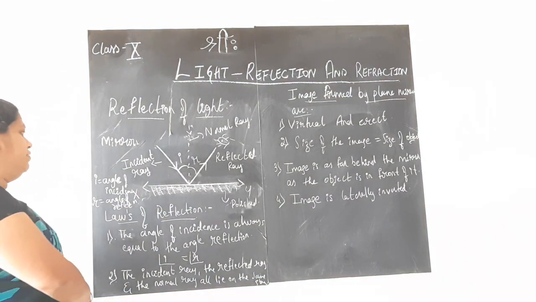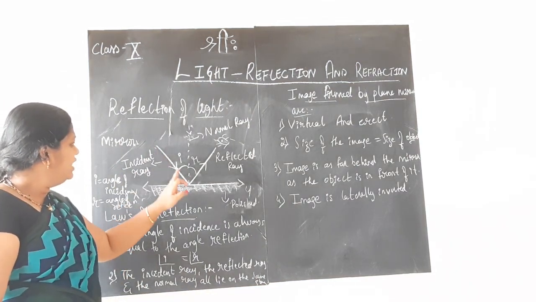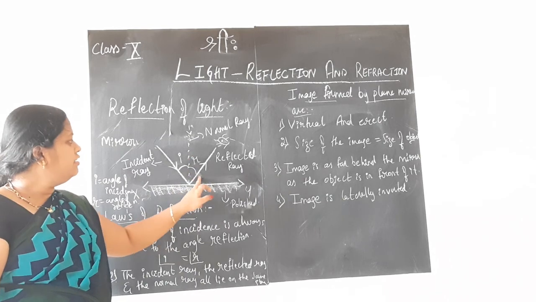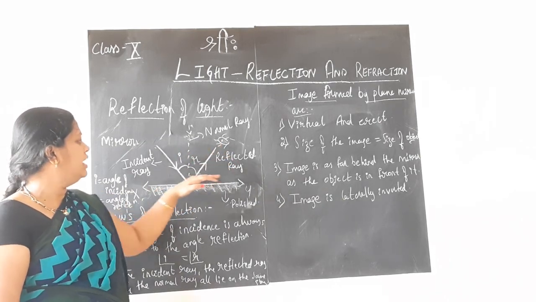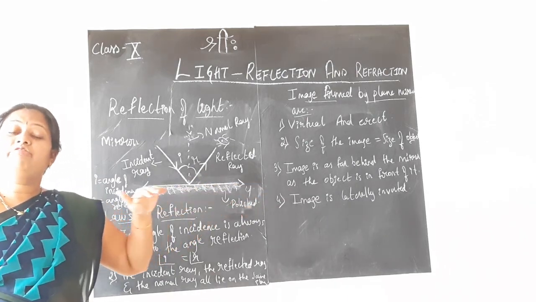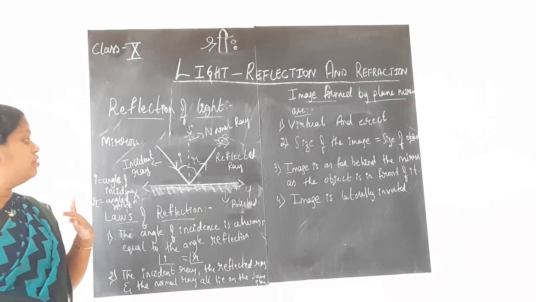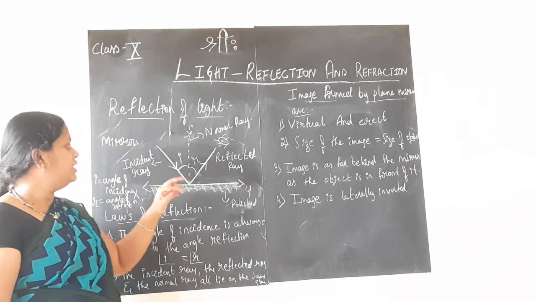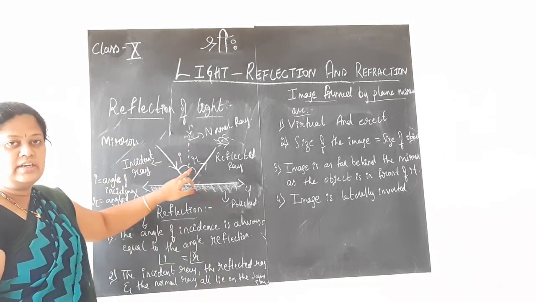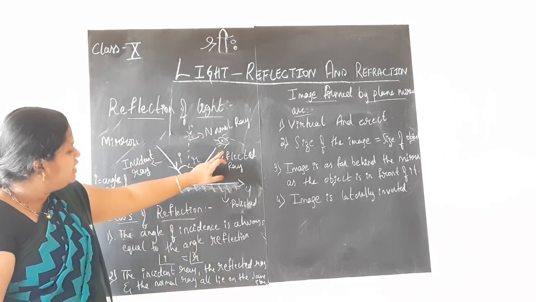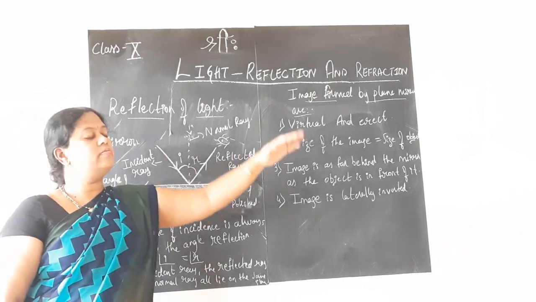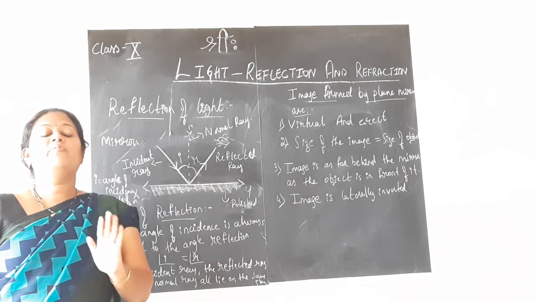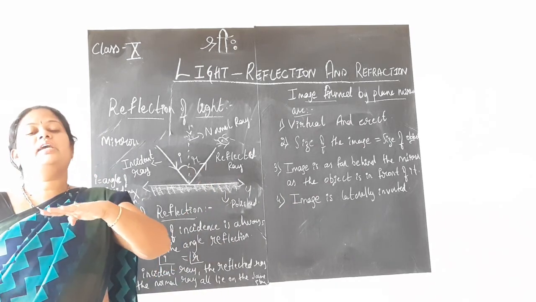Now you can see, if you look at the figure, incident ray, normal ray, reflected ray, all the three rays are present on the same side of the reflecting surface XY, isn't it? So that becomes the second point, that is the incident ray, the normal ray and the reflected ray all lie on the same plane. It is not like the reflected ray is going somewhere there, coming from below, no. They all are lying on the same plane, children.